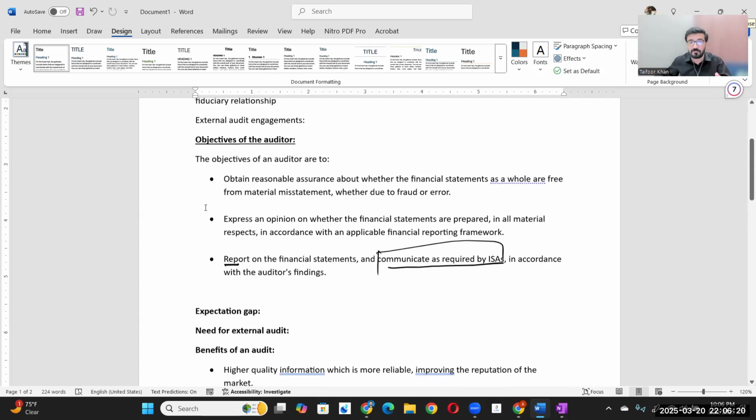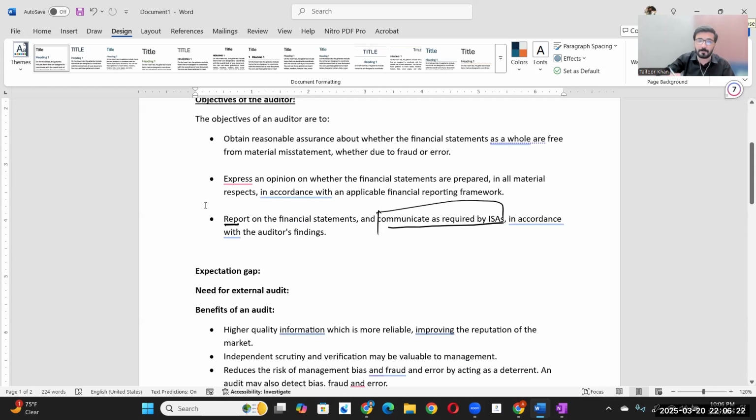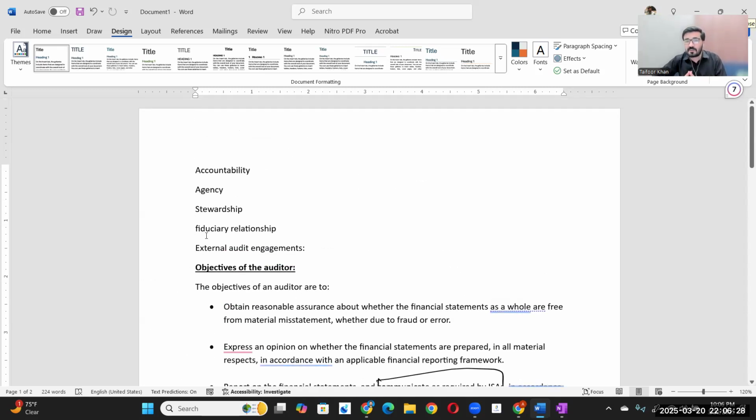One thing is left, which is called expectation gap. Okay, I just remembered expectation gap. So what is expectation gap? Expectation gap is the gap between the expectations of the users and the responsibility of the auditors. Who are users? Shareholders, government entities, customers, suppliers, key employees, and the general public.